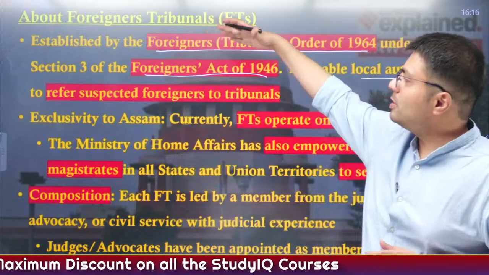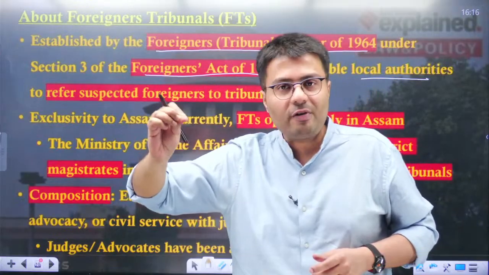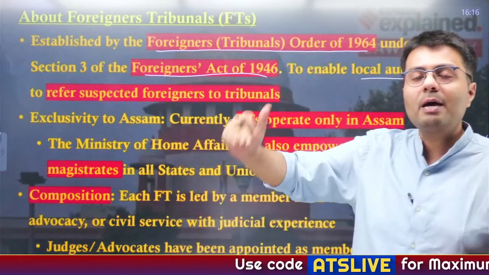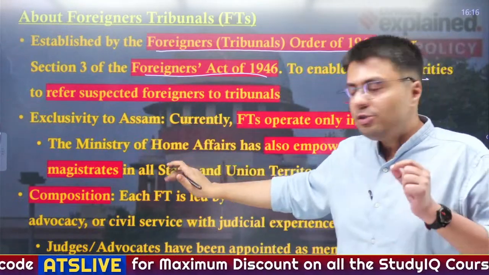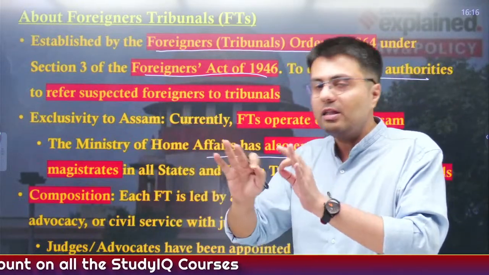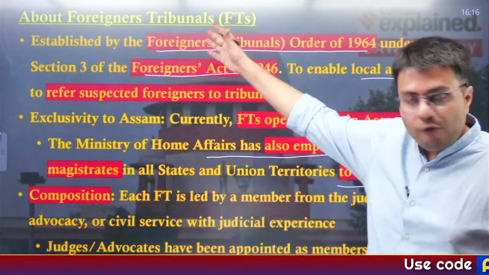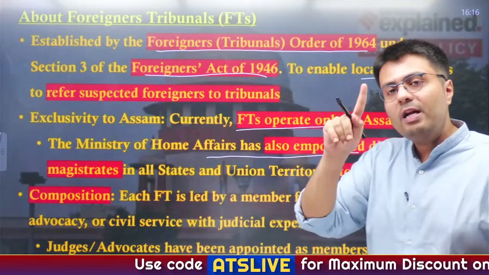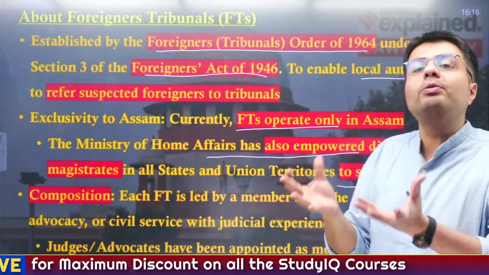Okay, so this was the Foreigners Tribunal that was set up specifically so that local authorities, after finding these foreigners, can refer their cases to the tribunals so that the tribunal certifies the decision of the executive authority. Now, although the Ministry of Home Affairs has empowered all the district magistrates in all the states and union territories in India to set up respective foreigner tribunals, currently these foreigner tribunals are operative exclusively in only one state in India, that is Assam, right? So what is the composition of these foreigner tribunals?